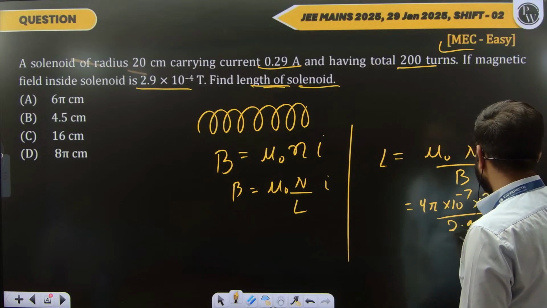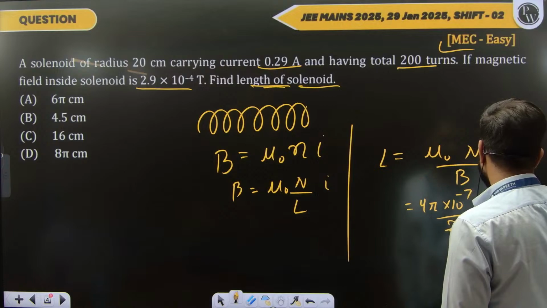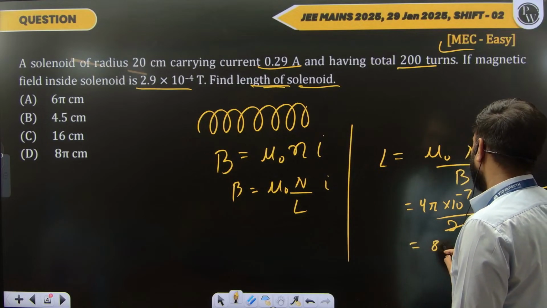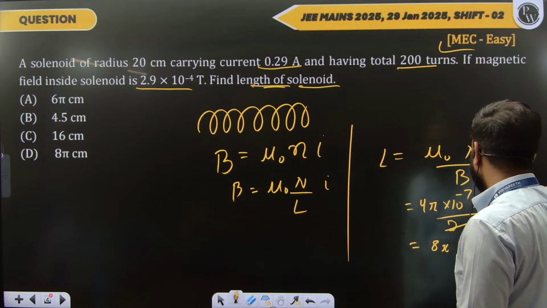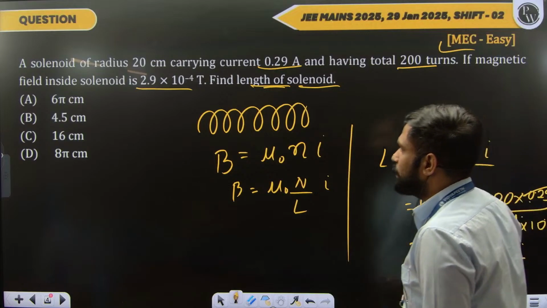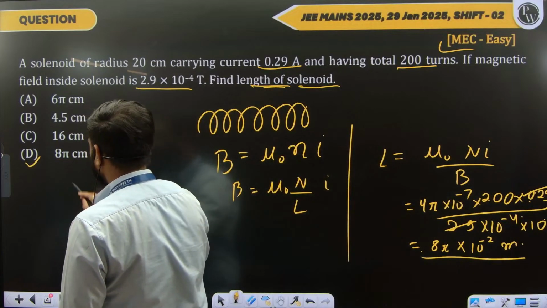So you just cancel this 2.9 here and we have a 10 in the denominator. And this will become 8 pi. This answer we will get in meters, and we'll get 10 to the minus 2 meters. So the answer will be 8 pi centimeters. Straightforward.